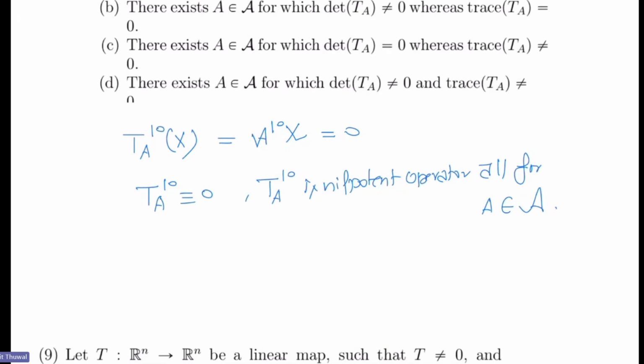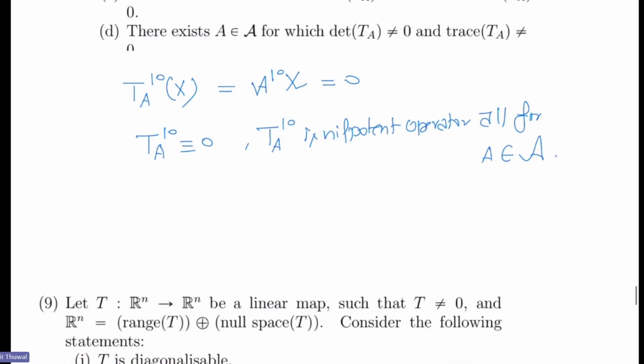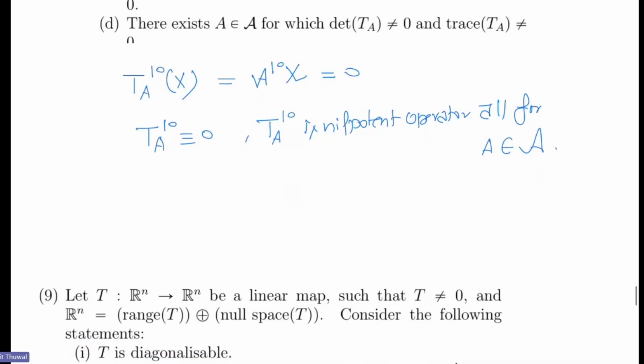Now what are the eigenvalues of a nilpotent operator? We can find that only 0 is an eigenvalue, right? Let me tell you why. Suppose a nilpotent operator T has eigenvector v and eigenvalue lambda.